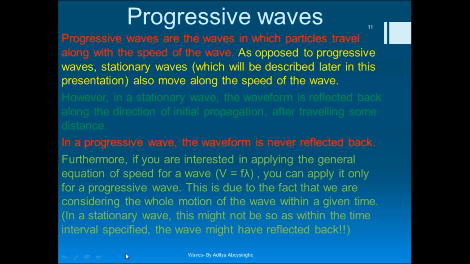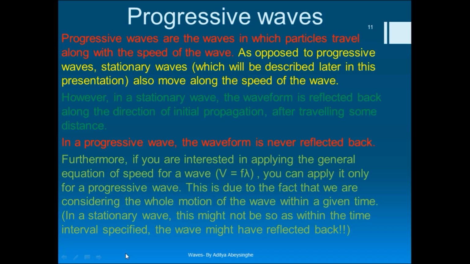So in this method we divide waves into two types, which are progressive waves and stationary or standing waves. Progressive waves and stationary waves are very much similar, but what actually differs a stationary wave from a progressive wave is that stationary waves are reflected back. When you sway a string or rope tied to some surface, you can produce a transverse wave as you saw a little while ago.